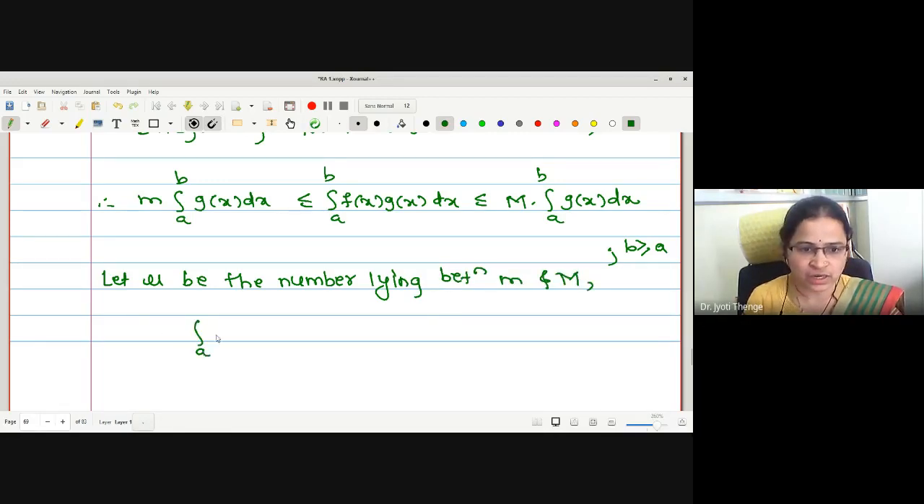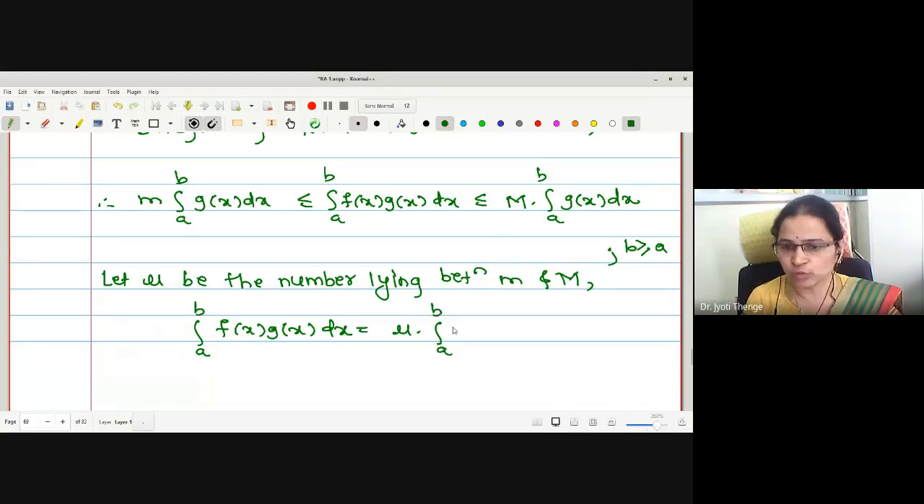Then what can I write? Integration a to b f of x g of x dx is equal to mu times integration a to b g of x dx.